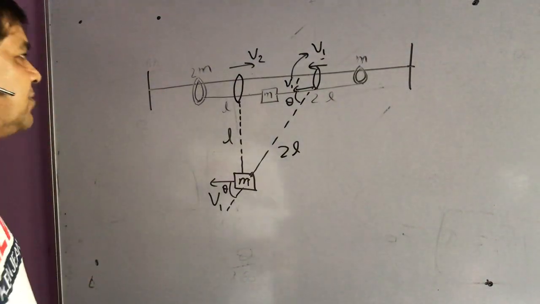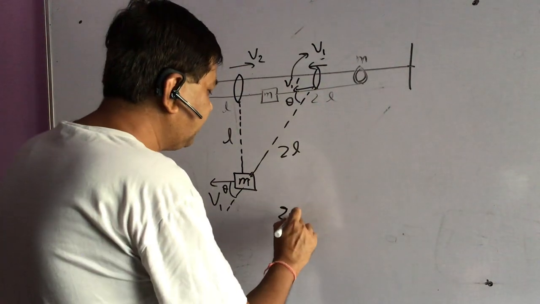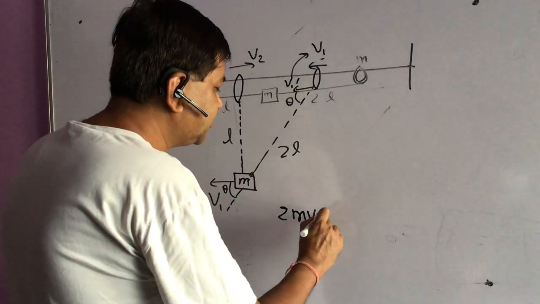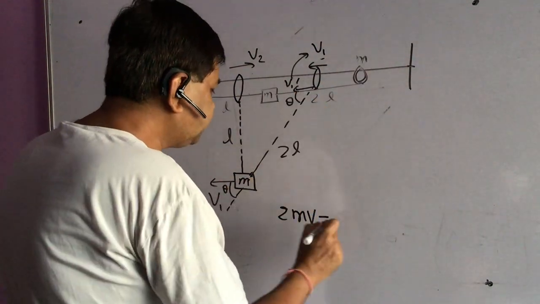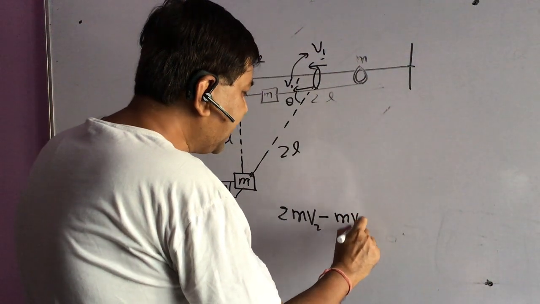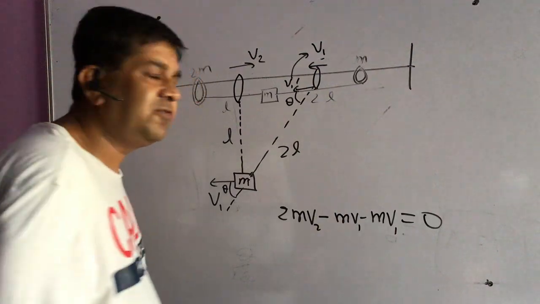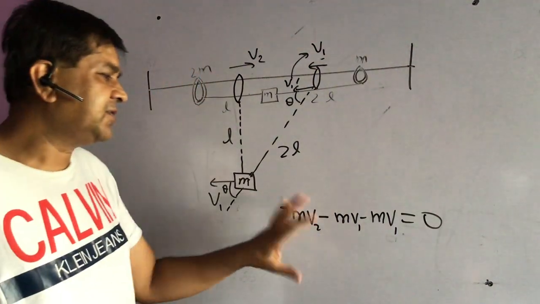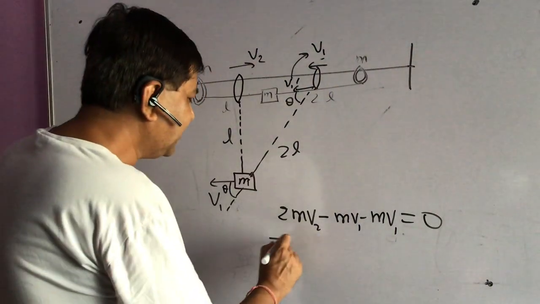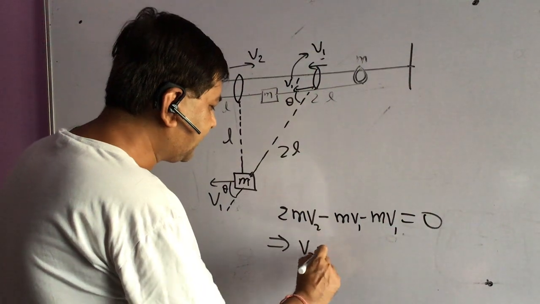So applying conservation of momentum in the horizontal direction, we get 2m v2, if I am taking the right direction as positive, minus m v1, minus m v1 again for the ring. This total is going to be 0, because initially when I release the system, the momentum was 0. So solving it, I am getting, interestingly, v2 is equal to v1.